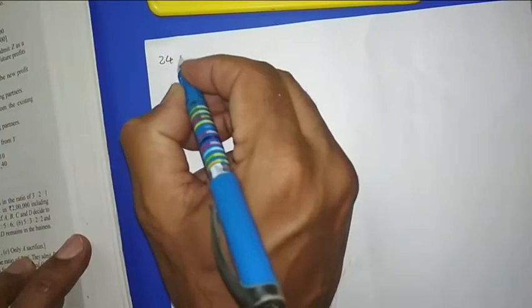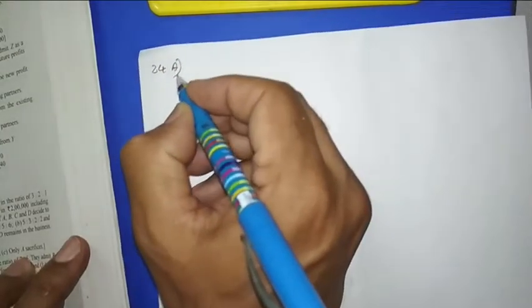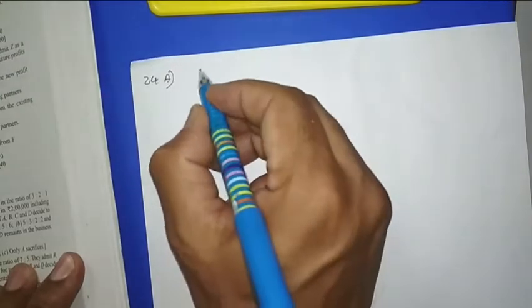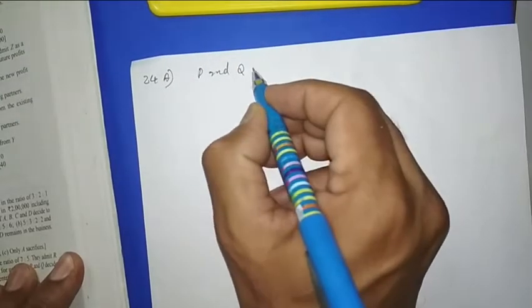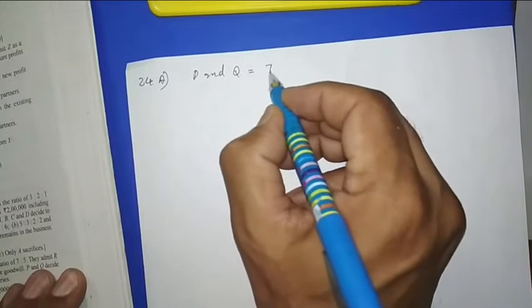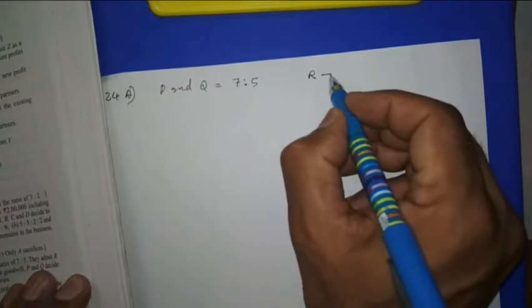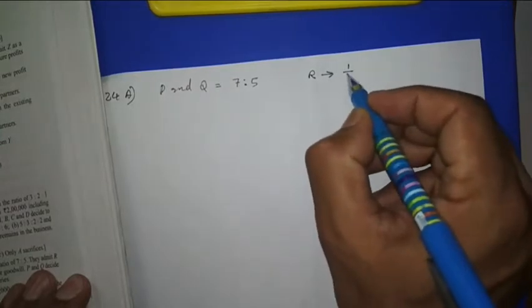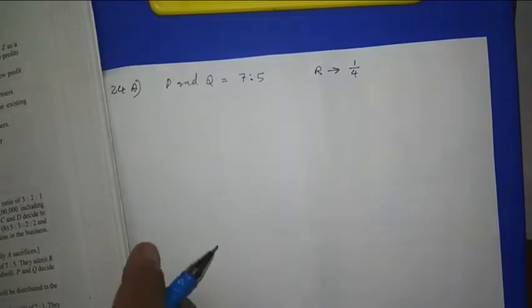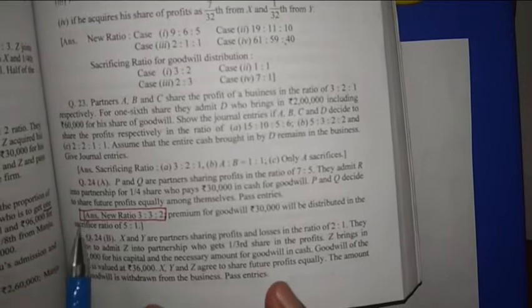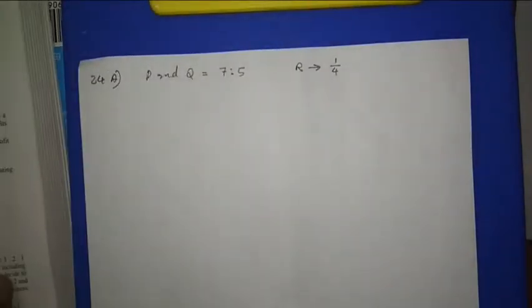You have to write the journal entry, but I am not telling that. Then here, in this question 24A, the partners' names are P and Q. The ratio of P and Q given in the question is 7:5. Then the new partner is R. His share is 1/4. Then the question says that P and Q decide to share future profit equally among themselves.